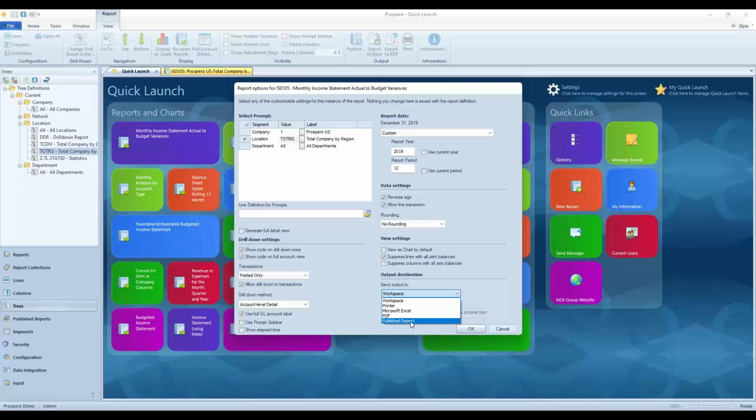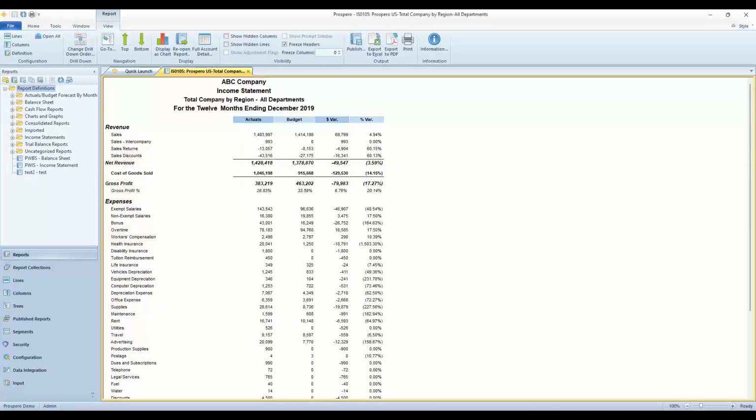Published report for us is our way of archiving this copy of this report so that you have a static copy of these numbers and you know the exact numbers that you gave out to your report viewers on this date and time. So that's our way of archiving reports. It's kind of like FRX's .frd files. So I'll send this out to the workspace and click OK to process this. And that opens up in a new tab for us.